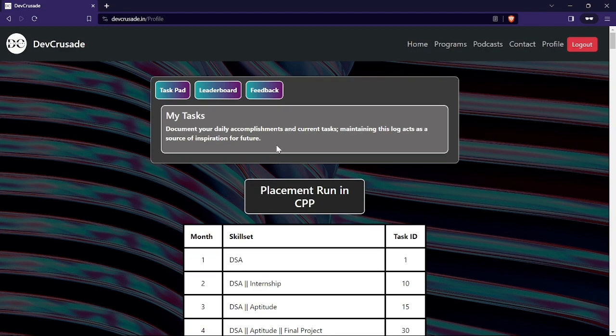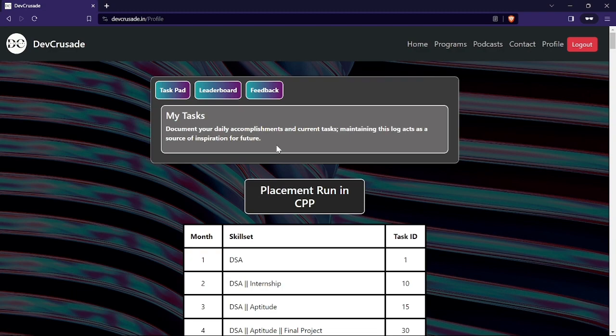Right, so there is one personal habit of mine that I've tracked, whatever I have been doing. Like I have been building this website for the last 3 months or so, along with my placement prep and all that, and even after placement too. So I have been maintaining a diary personally of what I did, what I updated, that stuff. I hope you understood. So if you are maintaining a log of what you are currently doing, or what you did today or yesterday, that actually helps you in maintaining the streak.